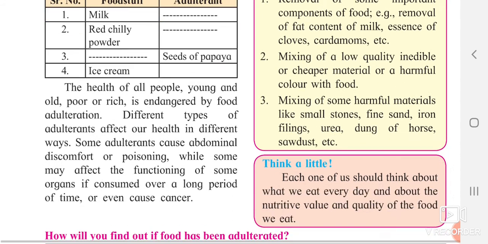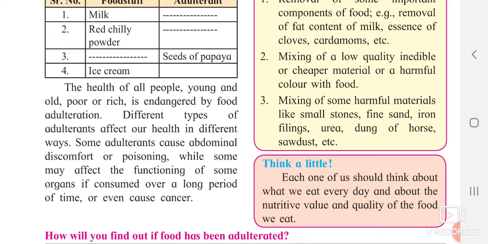Now, the health of the people, young, old, poor or rich, everyone's health is the same. Health is not going to discriminate between them. It is in danger because of this food adulteration. Different types of adulterants which have been added can affect our health, and because of that we can face certain diseases, and finally the last stage can be cancer, which can take a life, which can kill a person also. Some persons can face abdominal pain, which means stomach pain. Some can face the problem of food poisoning.